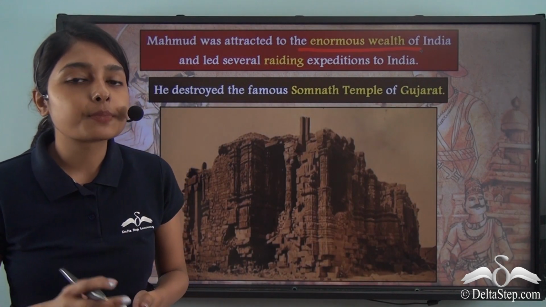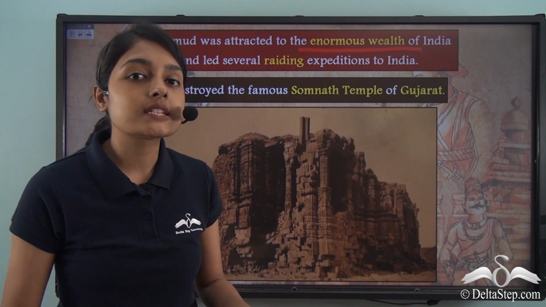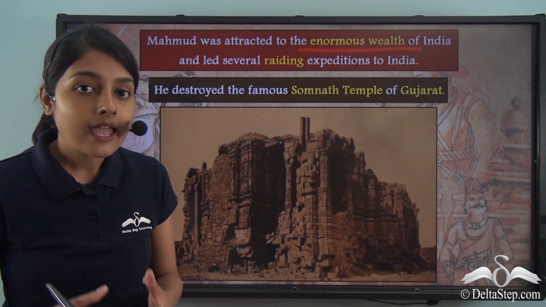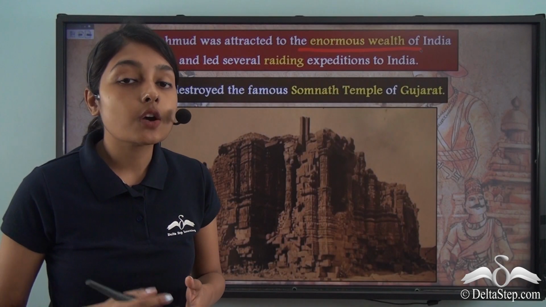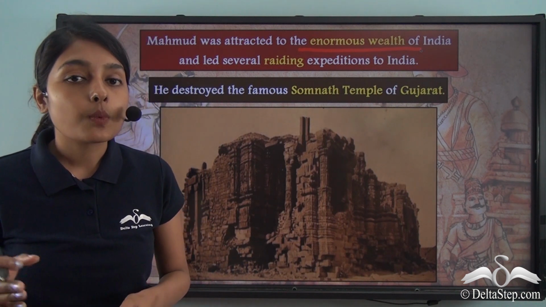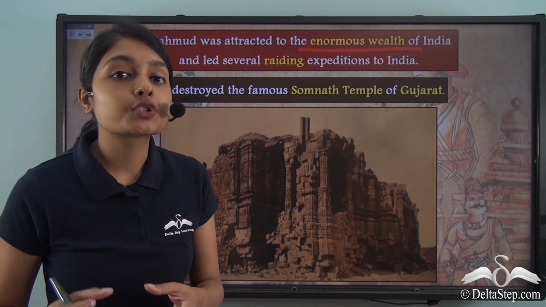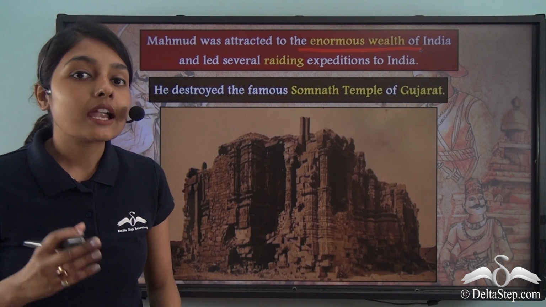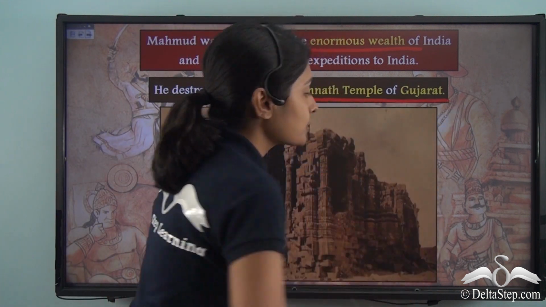Now this practice was prevalent during those times, because whenever any invader or ruler invaded any area, they made sure to sweep away the religion that existed there and place their own religion in its place. Sultan Mahmud of Ghazni also did the same thing. He attacked and destroyed many Hindu temples while in the process establishing his own religion. That is to say, he wanted to establish the supremacy of Islam, which is why he destroyed the Hindu temples. And one such Hindu temple that he destroyed was the famous Somnath temple of Gujarat.